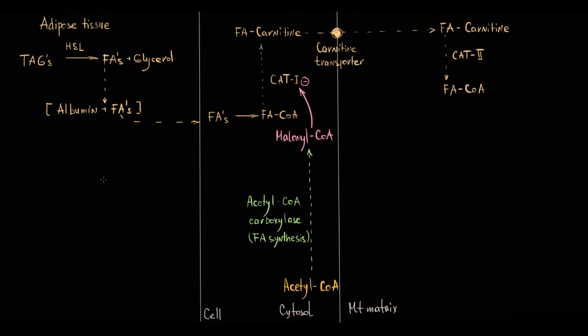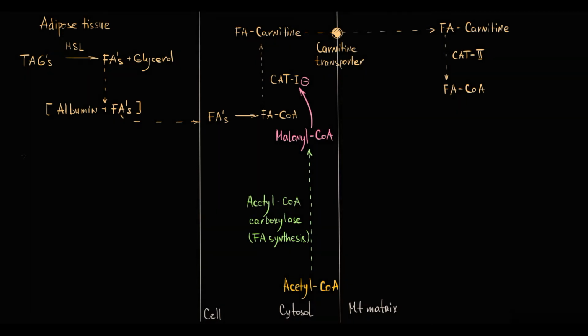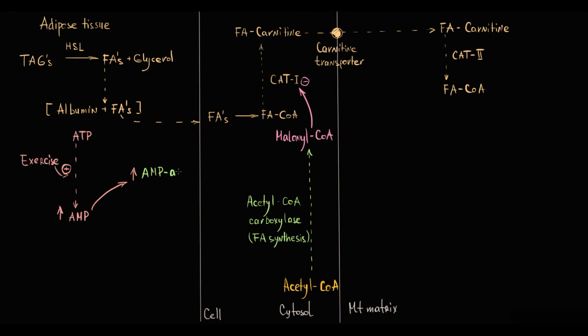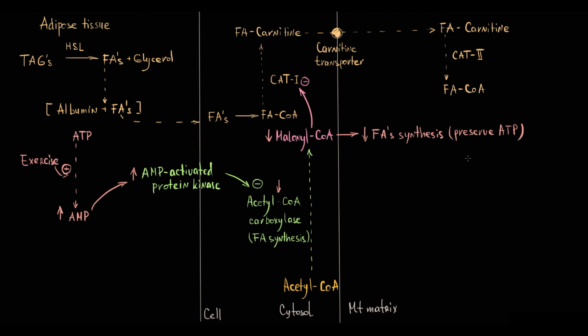So, as we know, malonyl-CoA inhibits beta-oxidation of fatty acids, and for example, during exercise, a massive amount of ATP is degraded to AMP. So the concentration of AMP increases, which inhibits the activity of this enzyme, thereby causing a decrease in malonyl-CoA level that results in a decrease in fatty acid synthesis, thereby preserving energy, because during exercise there is no need to waste energy for fatty acid production. Moreover, the organism has to produce additional energy.